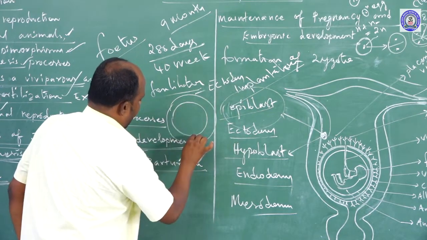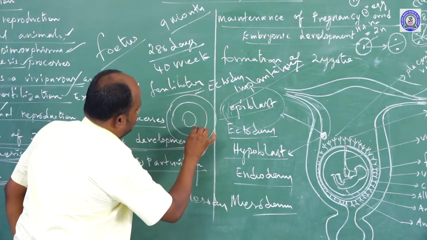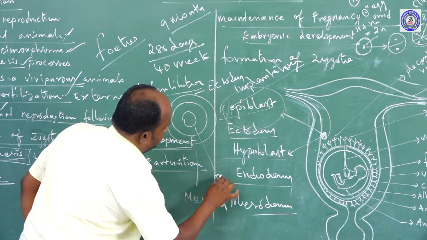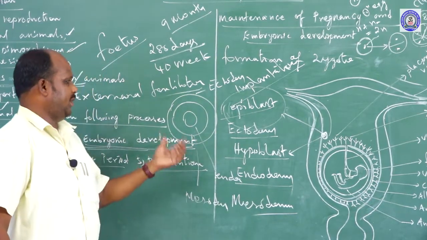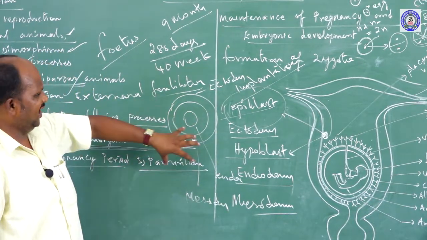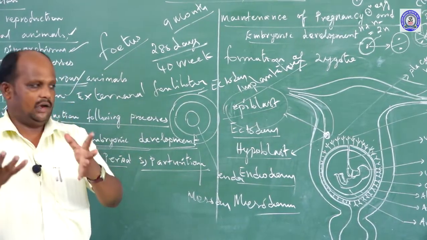The middle layer is called mesoderm. The innermost layer is called endoderm. These are the primary embryonic layers. From the embryonic layers, specific tissues and organs develop.